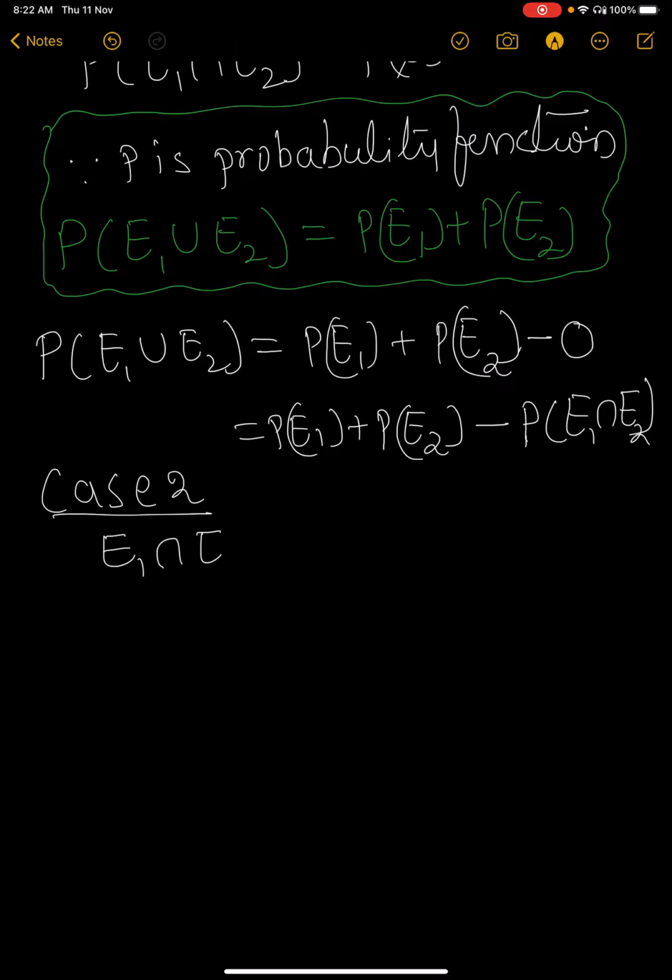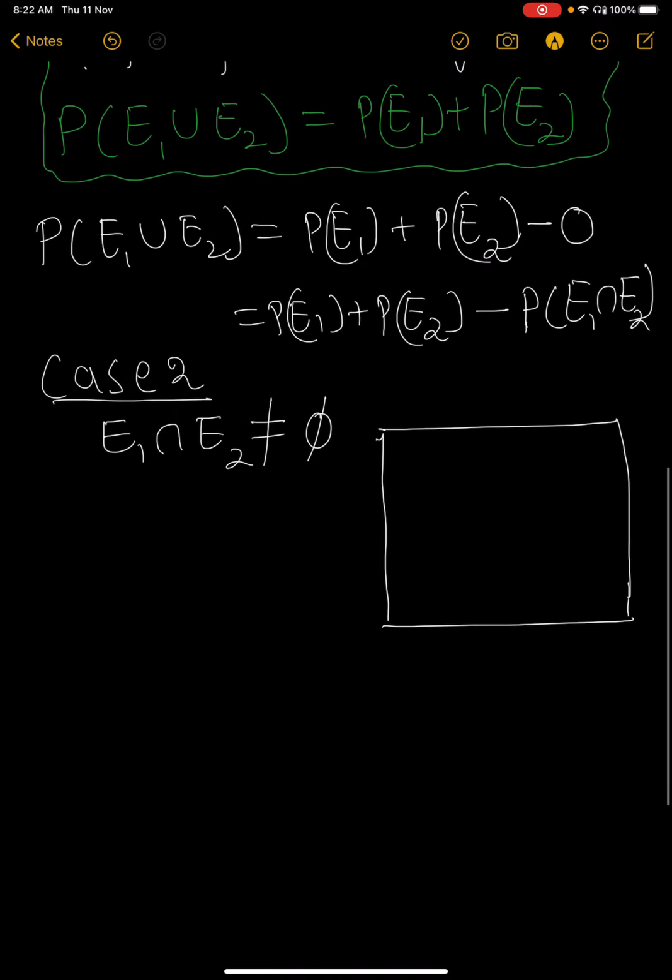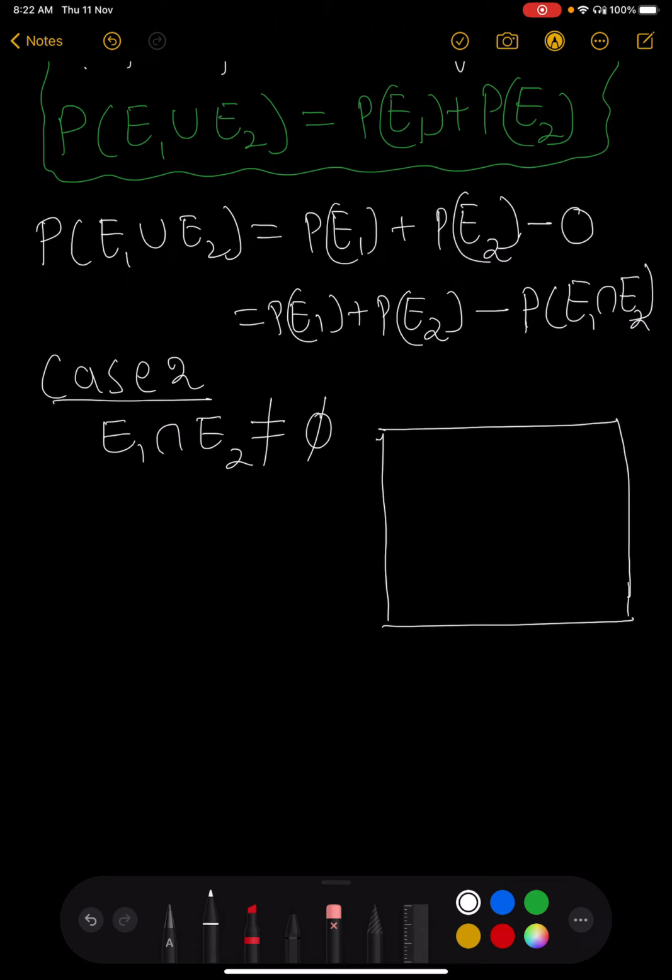E1 intersection E2 is not equal to the null set. That is, you draw the diagram. If you understand the diagram, then the theorem is very easy to prove. Here we have to take the two sets, that is E1 and another one is E2.